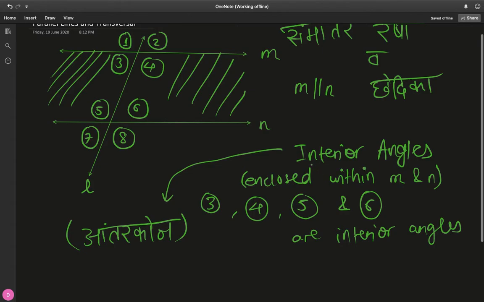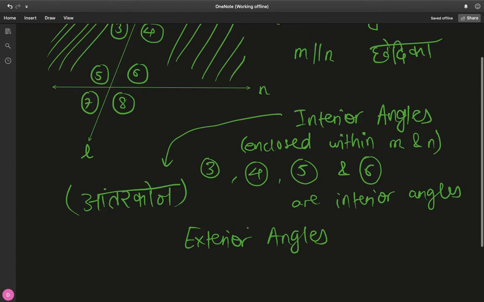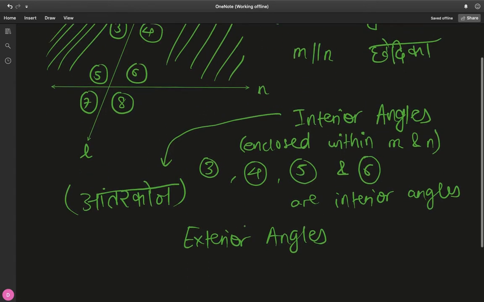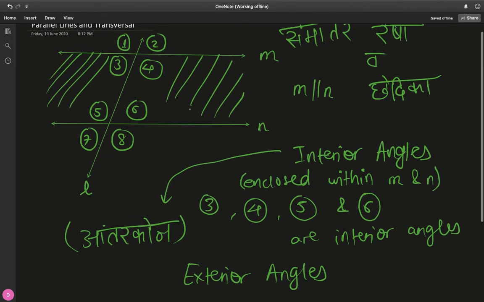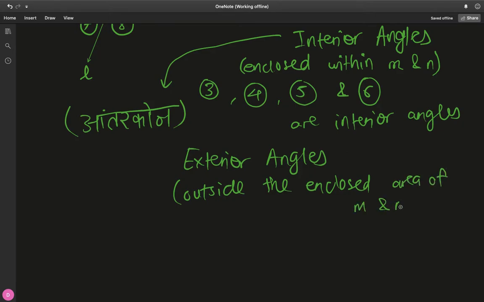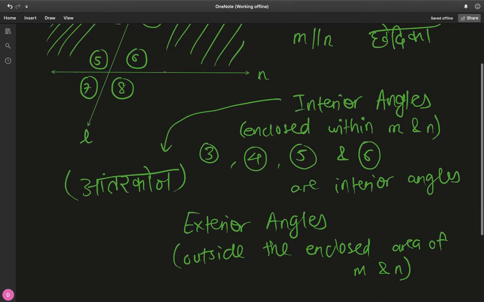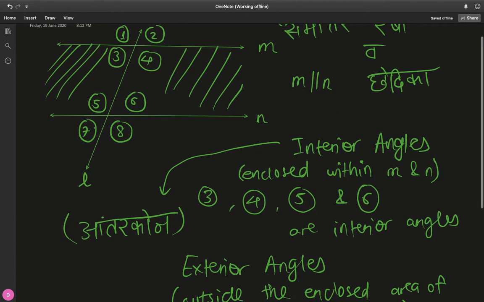Now we move to exterior angles, and this idea is similar to interior angles, but it's actually the opposite of it. So angles that are outside this enclosed area of lines M and N. So angles which are outside this shaded region, basically if you look at the figure, 1, 2, 7 and 8.